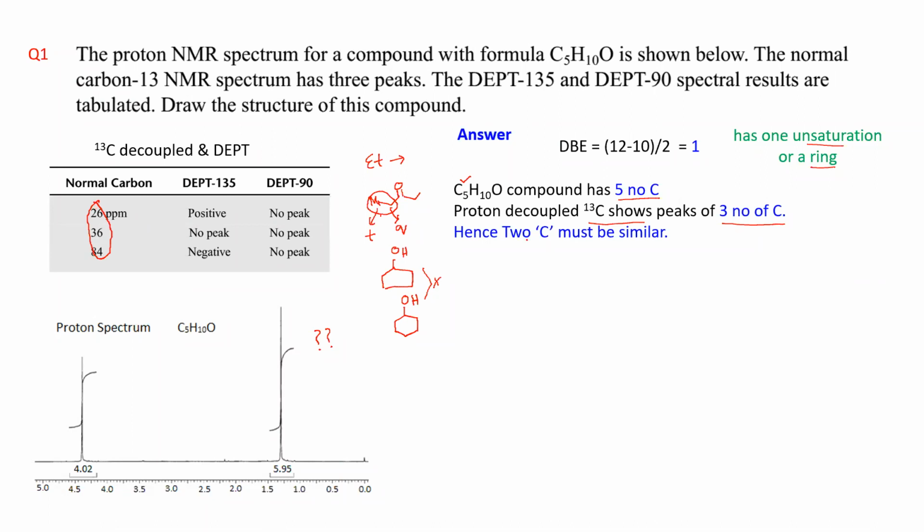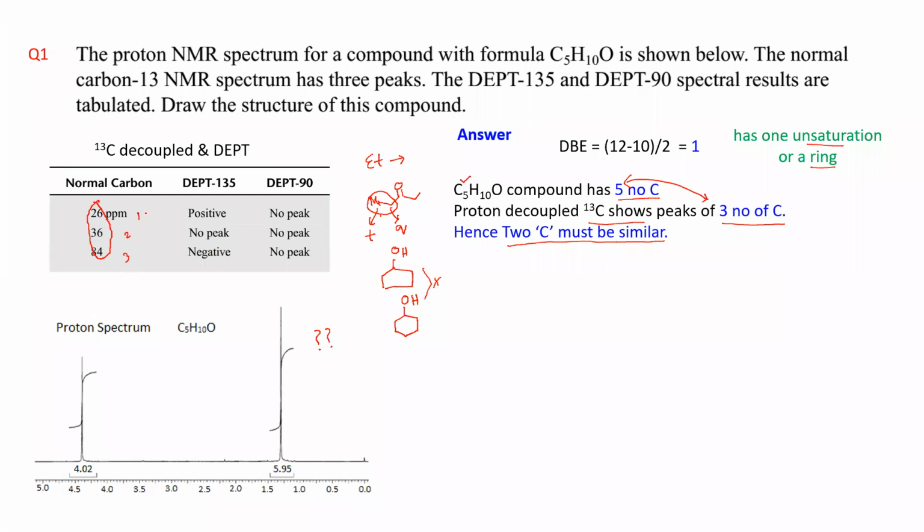That means 2 carbons must be similar. So you are lacking 2 carbons, right? That means 2 carbons are identical. Suppose I take this as 1, this as 2, this as 3 number carbon.